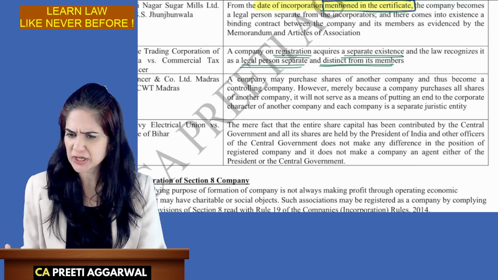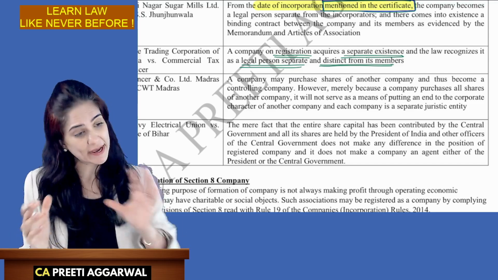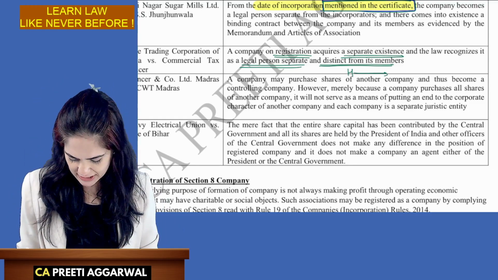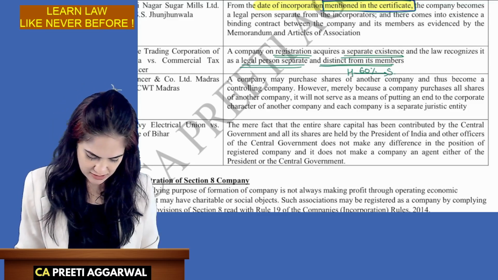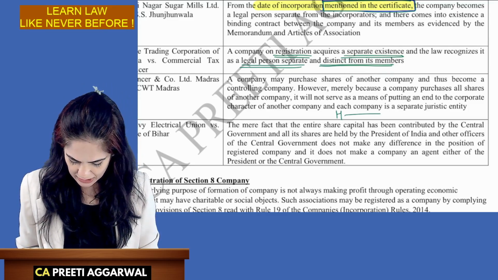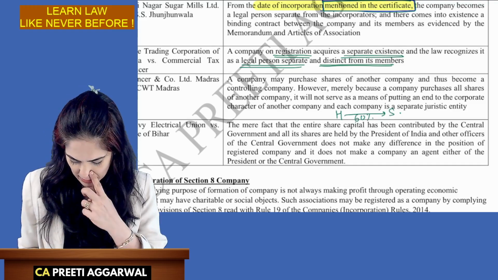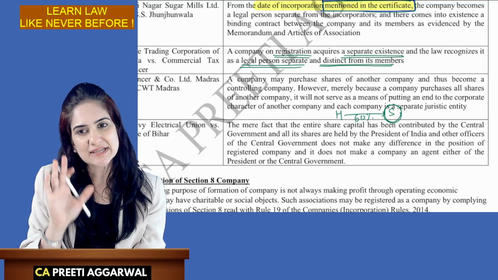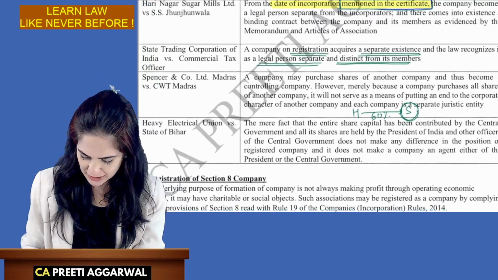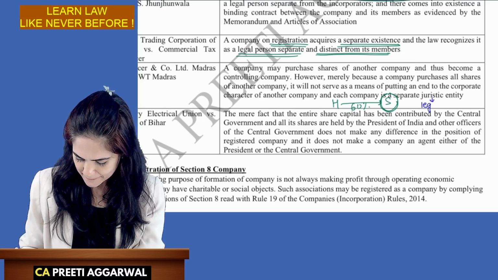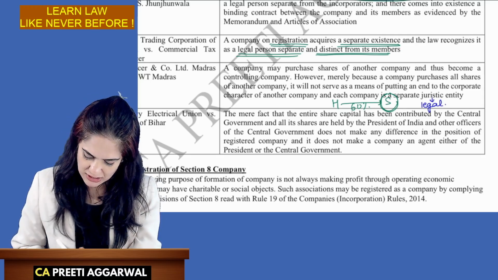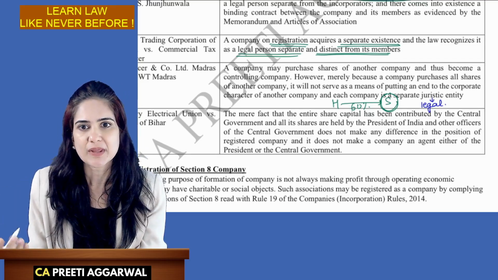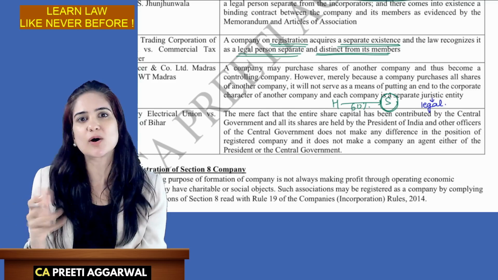The company may purchase shares of another company. It's a separate person in the eyes of law. It can become the controlling company, holding company. Now, if H purchases 60% of S, okay, H has purchased 60% of S. Does it mean that now S lost its status? It is still a separate juristic entity. Juristic means legal. So just because a company purchased all the shares of another company, and you made it a wholly owned company, it does not mean that the second company has lost its existence.